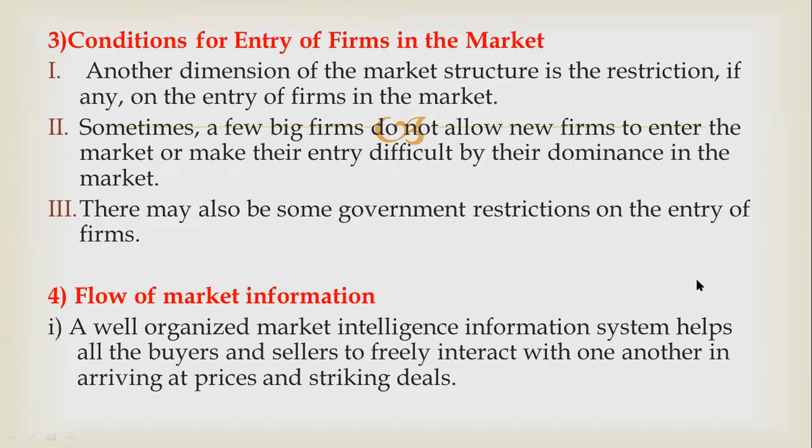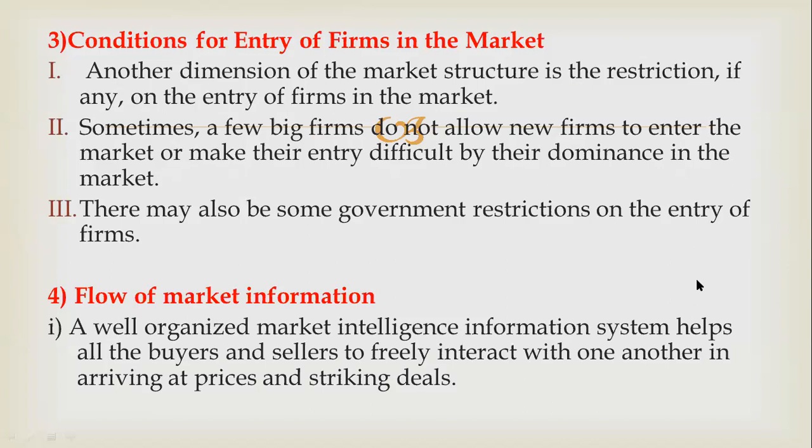Then third component, conditions for entry of firms in the market. So this is the another dimension of the market structure, the restriction, if any, on the entry of firms in the market. Firms means companies who produce that particular product.